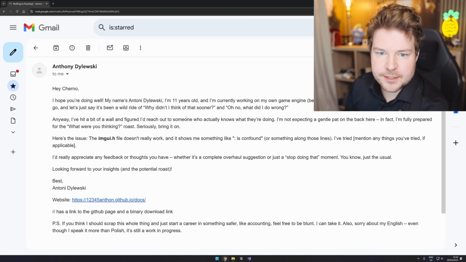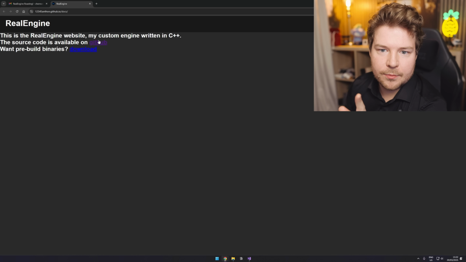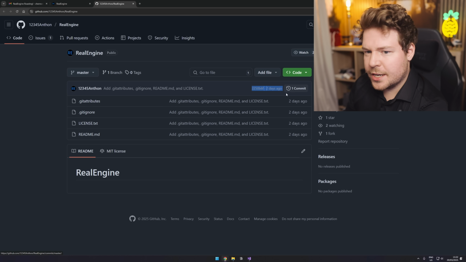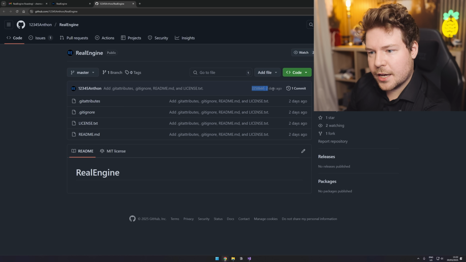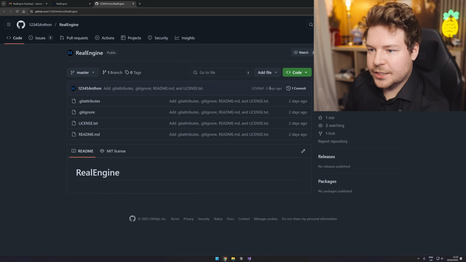The reason why I say this is interesting is because if we go, from the original email, to the website and have a look at GitHub, notice how this is still blue, obviously. So this is the repository. You can see that it's been changed 2 days ago, which doesn't make sense because, actually, hang on a minute, maybe this changed before I uploaded the video. Because if this is in fact 2 days ago, dates can be spoofed, obviously. So it's really hard to actually trust this.